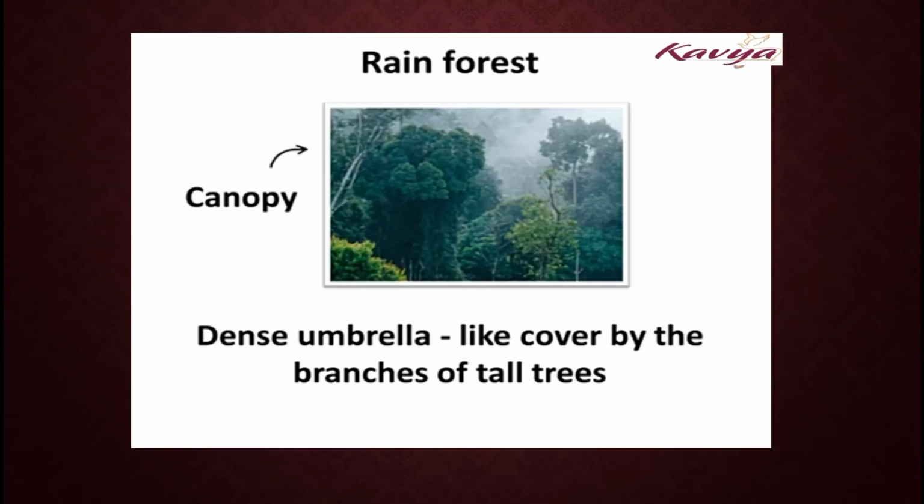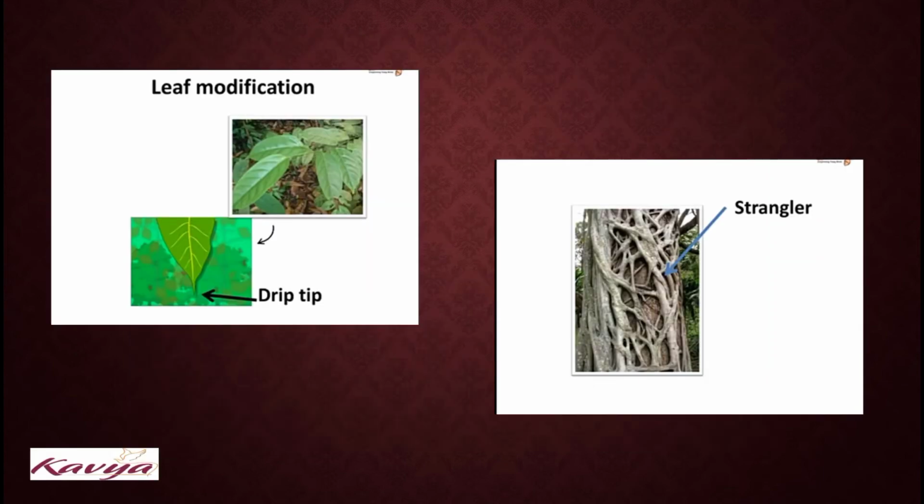Rainforest plants form a canopy, an umbrella shape covered by the branches of tall trees. Leaves of tropical rainforest trees have specialized tips called drip tips. You can see here, drip tips enable raindrops to run off quickly without allowing them to stick to the leaf surface. This protects the leaves from rotting.